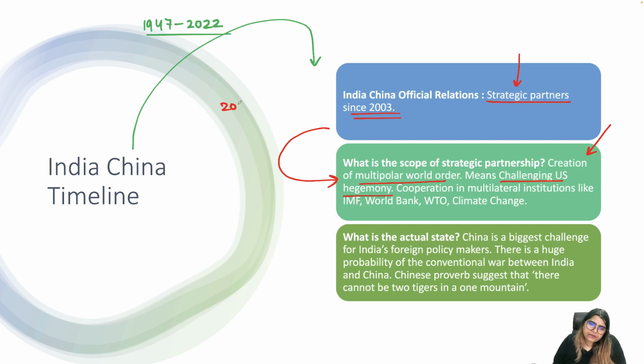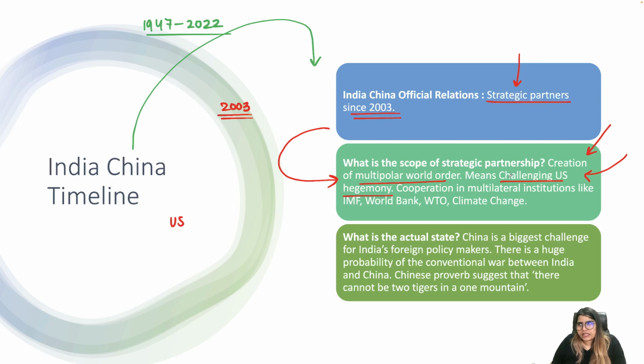You may say, okay, we are working with the US to counter China, so how can you say we also want to challenge US hegemony? Because we stand for multipolarity. We don't want any single country to be dominant or hegemonic in this world. India believes in multipolarity. Officially, we have been saying that.